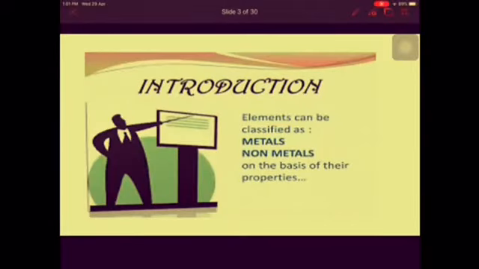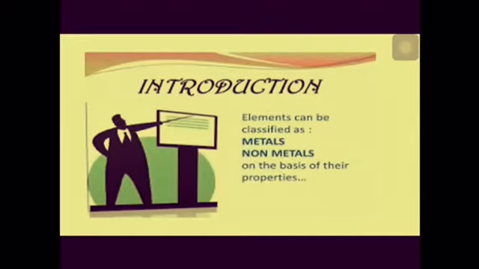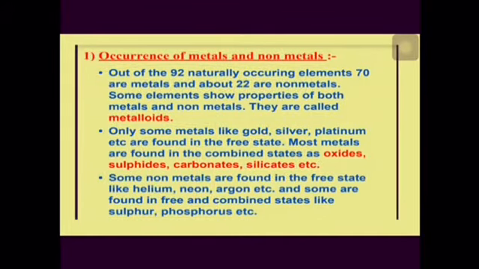All the material objects that we see around us, whether animate or inanimate, a solid, a liquid or a gas, fall into the category of matter. Now these material objects, if observed carefully, will be found to be broadly divided into 2 main classes: element and compound. Till now, more than 100 elements are known to exist. These elements are again subdivided into major classes. Out of the 92 naturally occurring elements, 70 are metal and about 22 are non-metal. Some elements show property of both metal and non-metal.